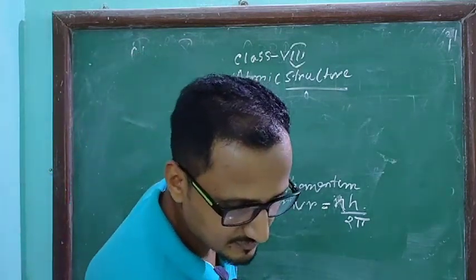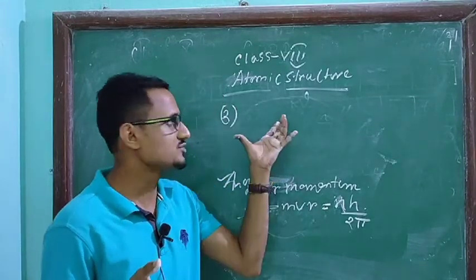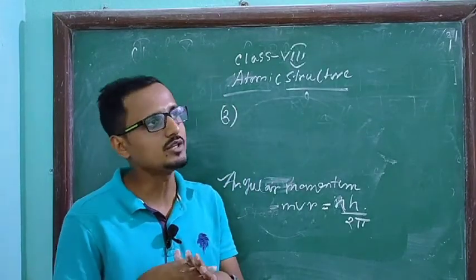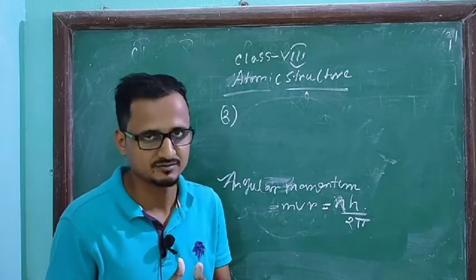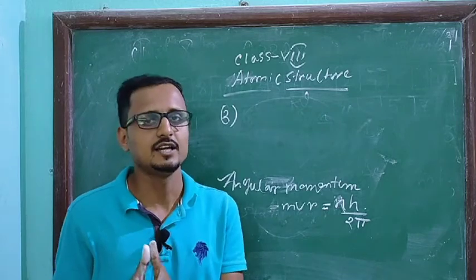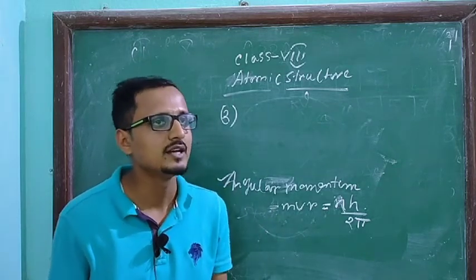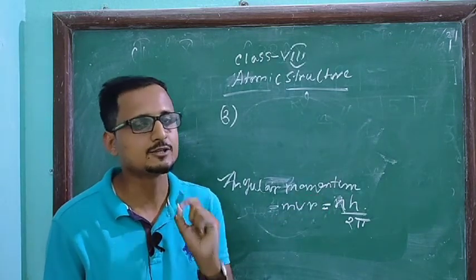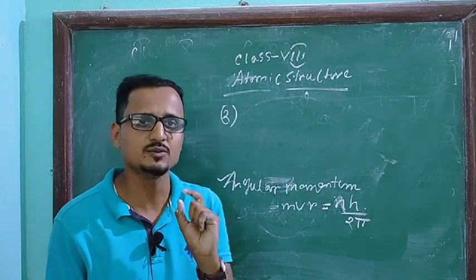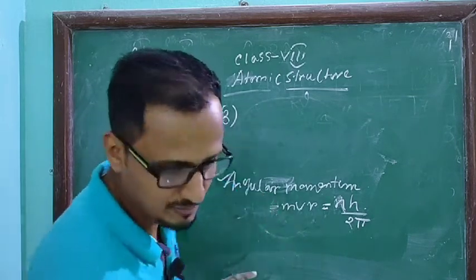Now this is the corrected form of Rutherford atomic theory. Rutherford told that while revolving around the nucleus, the electron will release energy, but Bohr told that it will not gain energy and not radiate energy. Whenever an electron is moving in a circular orbit around the nucleus, it will neither gain energy nor radiate energy. This is the second postulate of Bohr.